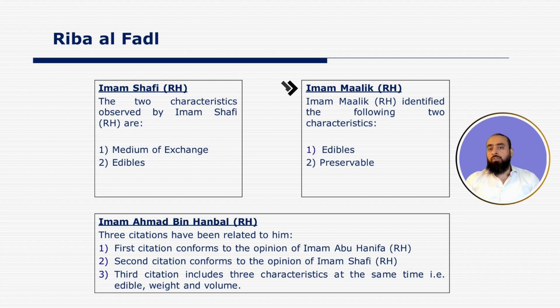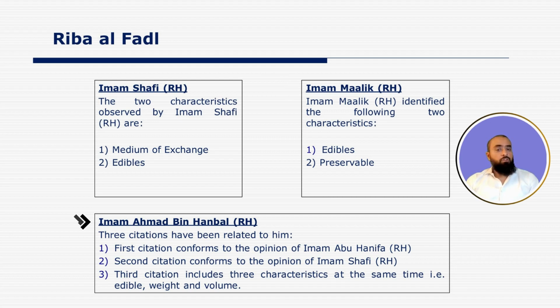As per the school of Imam Malik rahimahullah, they identify two common characteristics which are edible and preservable. So we can see that of those 6 commodities mentioned in the hadith, there are 4 items which are edible, while the other items, that is the gold, silver, even wheat, salt, those are preservable. As per the Maliki school opinion, if these two common characteristics are present in any commodity, the rules of Riba Al Fadl will also apply to those commodities.